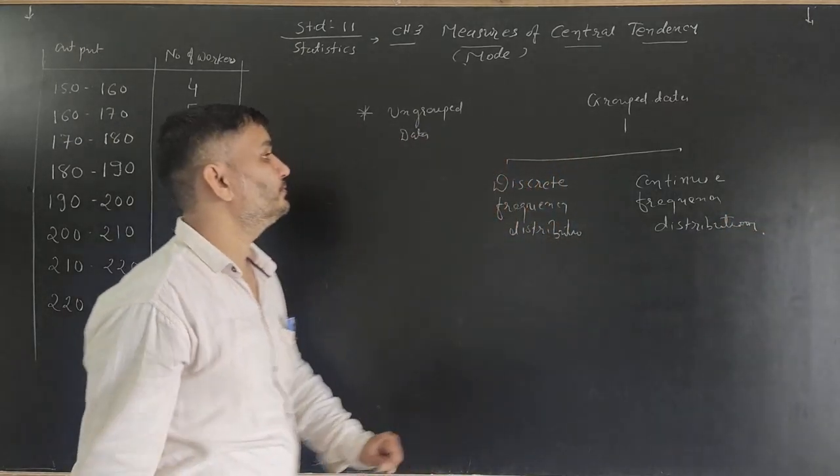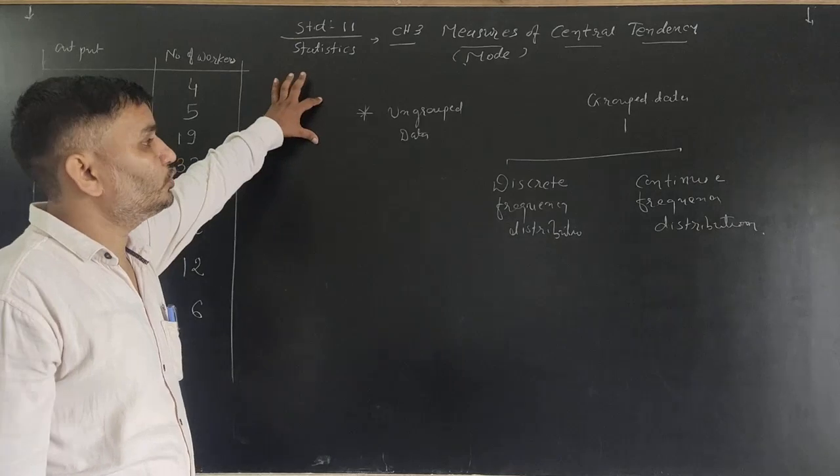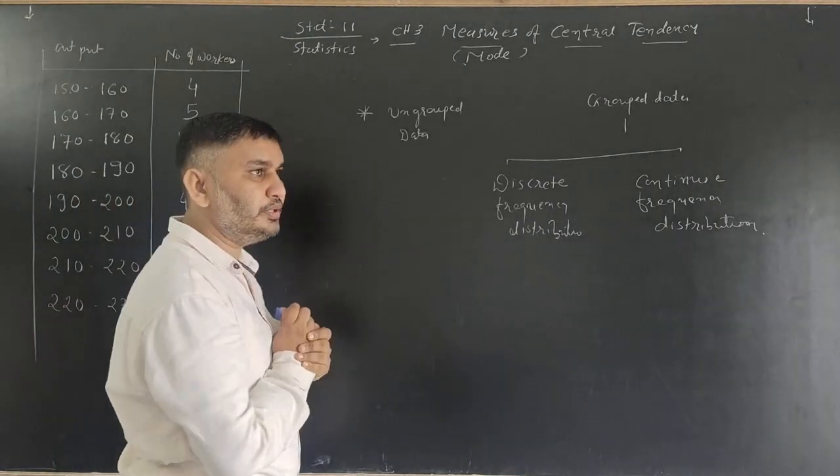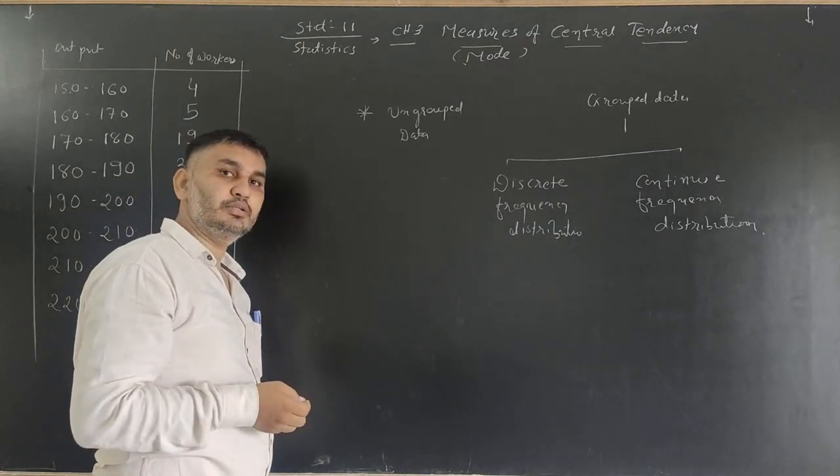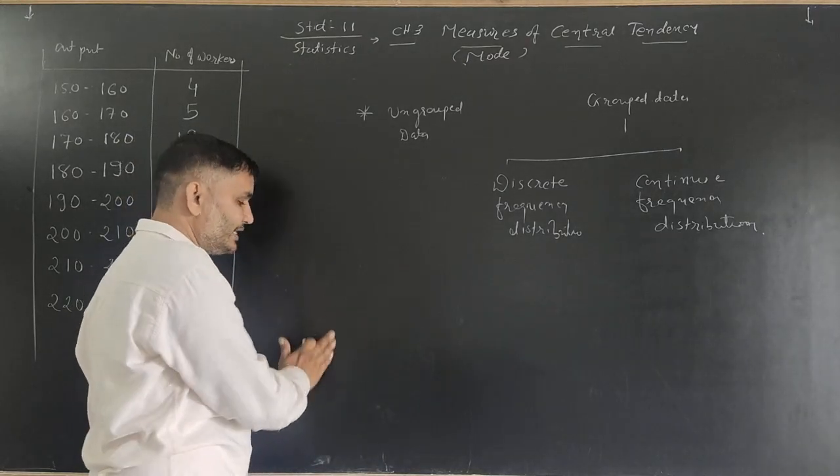Okay, now see the ungrouped data. For ungrouped data, that's very simple. That's called a raw data also. So the information collected is without arranging any form.